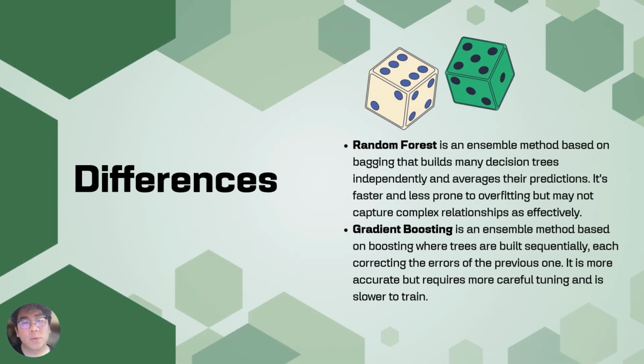So both of these have some differences, but the major difference is that one is an ensemble method based on bagging that builds many decision trees, while gradient boosting is an ensemble method where trees are built sequentially, so each error is corrected by the previous one. It is more accurate but requires more careful tuning and is slower to train.